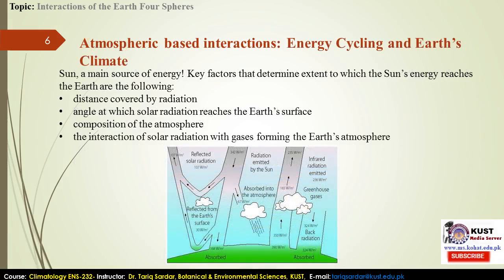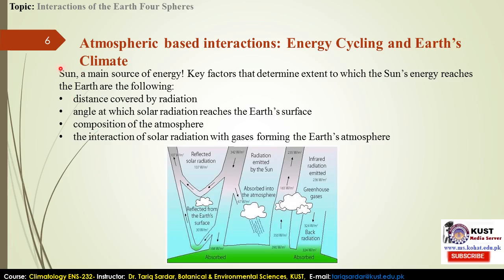Atmospheric based interactions are forming the energy and Earth's climate cycle. The atmospheric based interactions are the key sphere of the global Earth system, because the atmospheric interactions have effects on the energy, Earth climate, recycling and dynamics. As I have mentioned, the basis of those cycles and the global system is energy and matter.